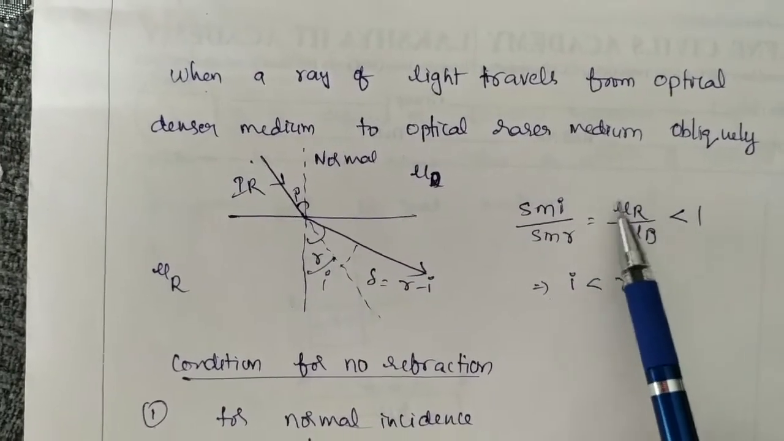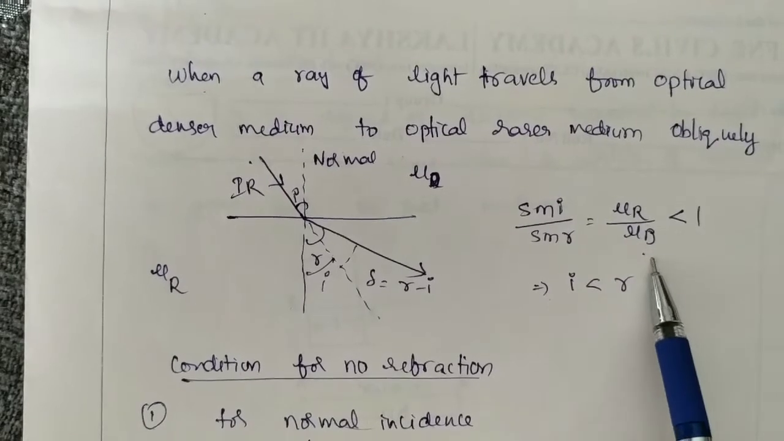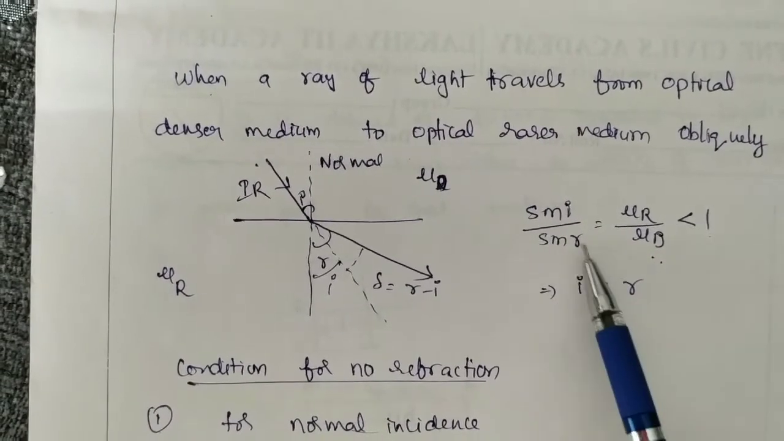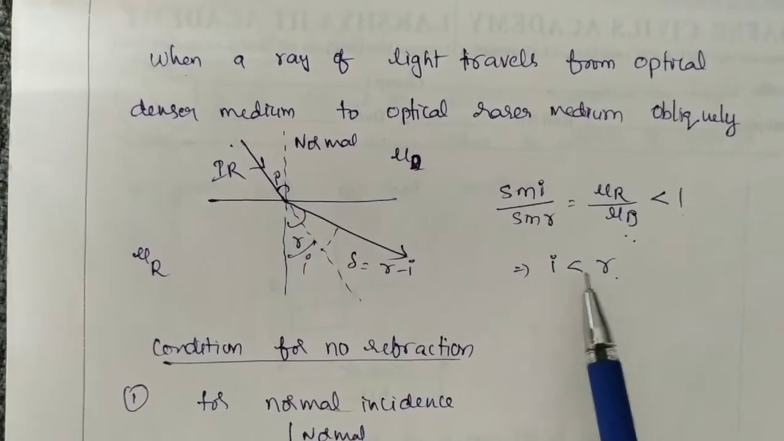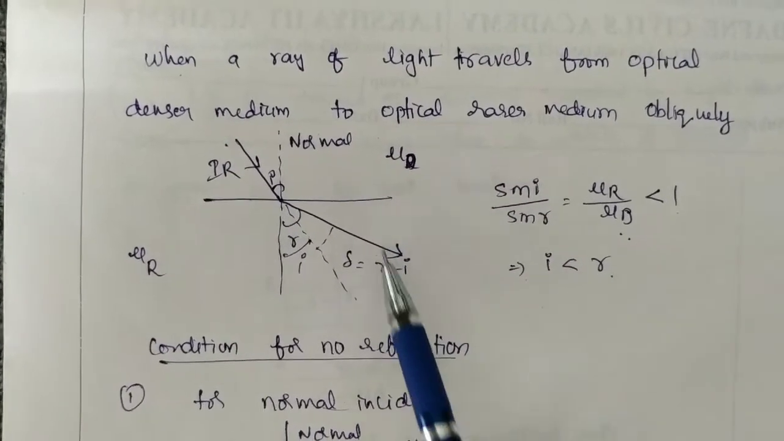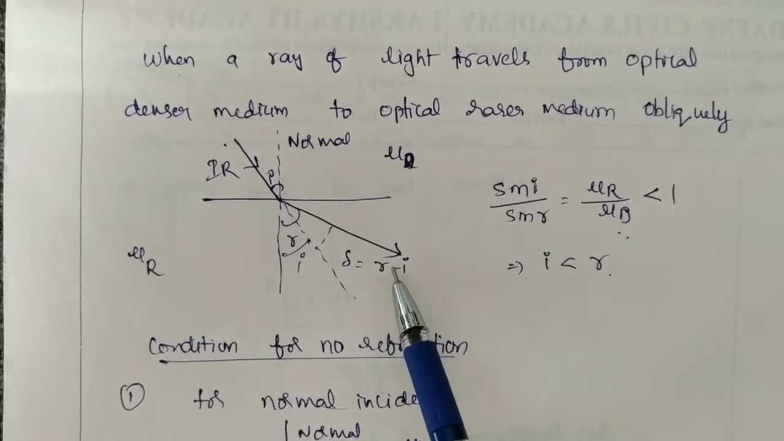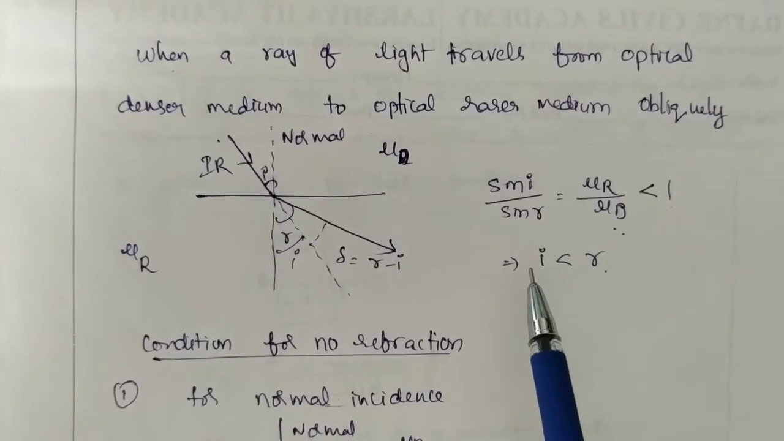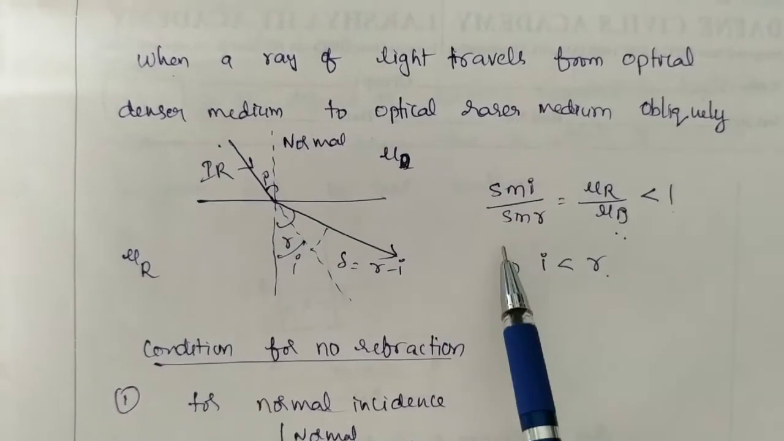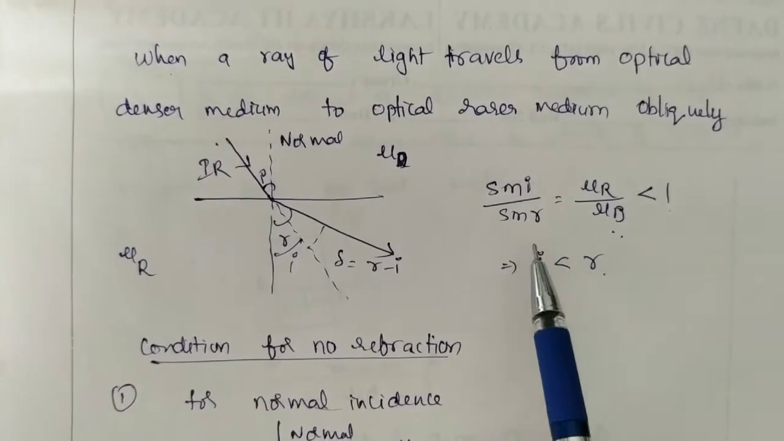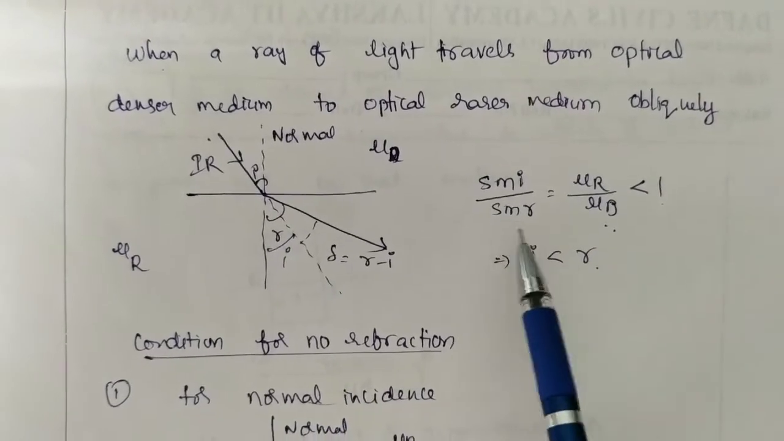So the refractive index of rarer is less when compared with the denser. So this ratio is less than 1. So sin i is less than sin r. That means i is less than r. So when the light is traveling from rarer to denser, it bends towards the normal. When the light is traveling from denser to rarer, it bends away from the normal. You have to remember these two points.